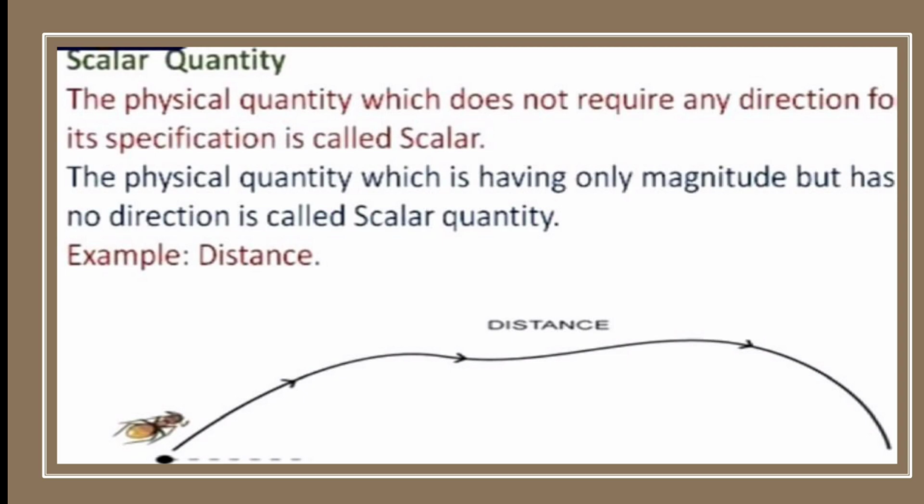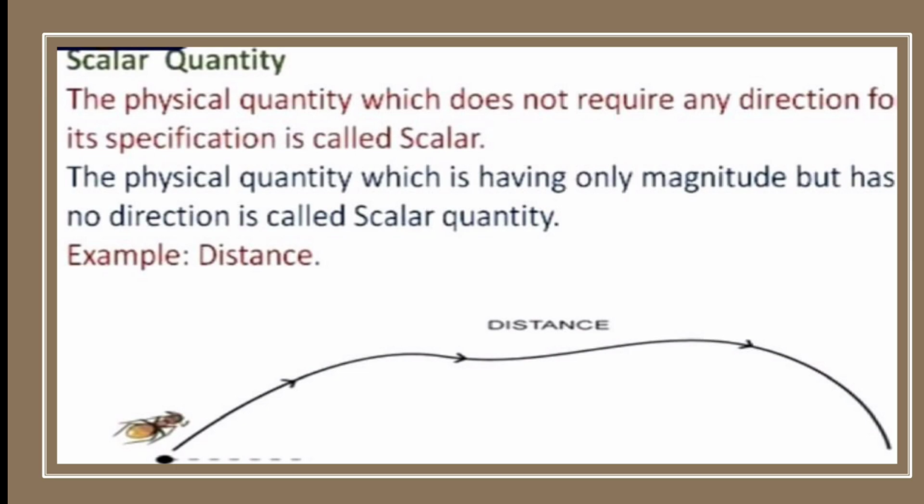Observe the definitions. Scalar: which has only magnitude. Scalar quantity: the physical quantity which does not require any direction for its specification is called scalar.